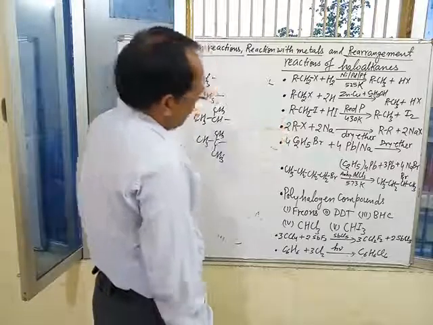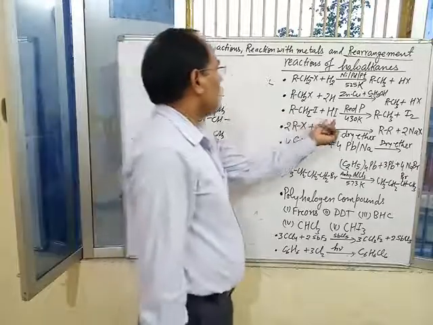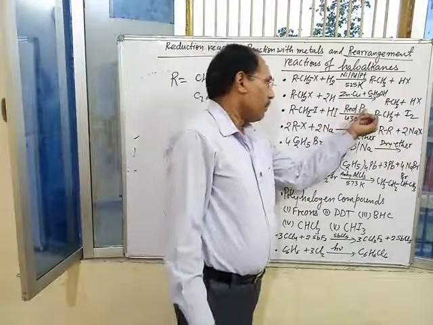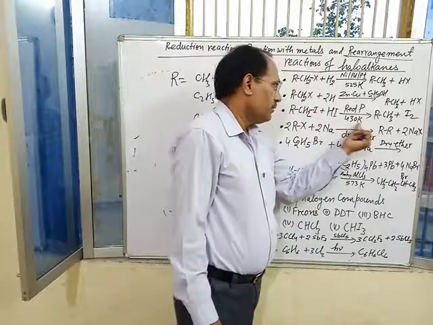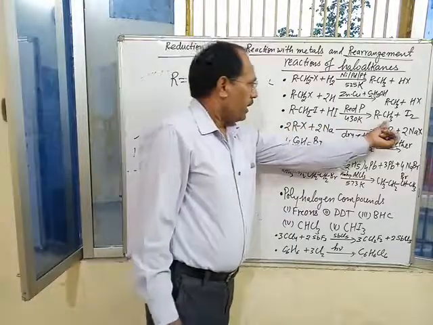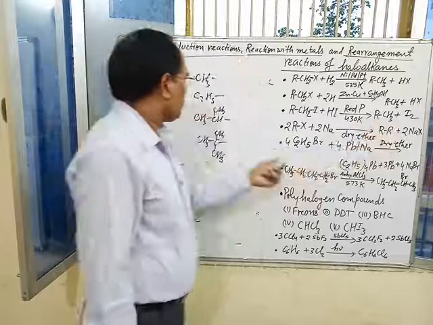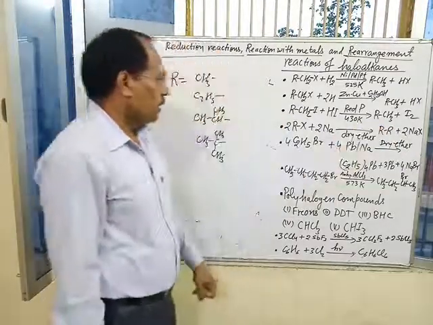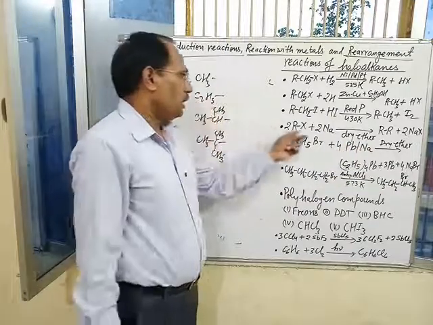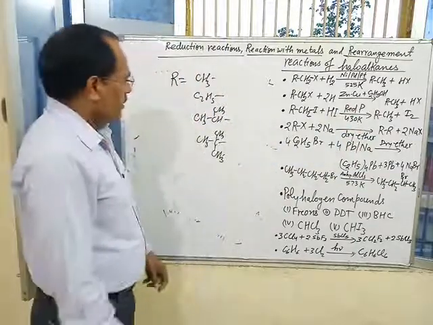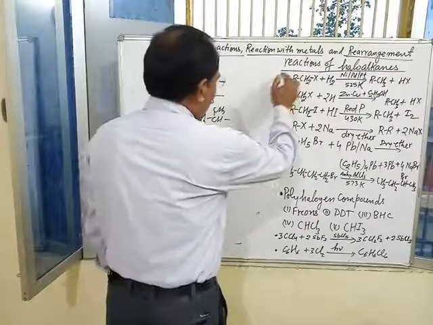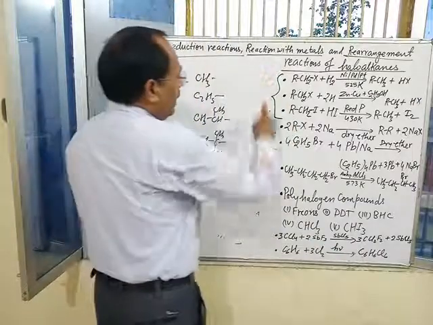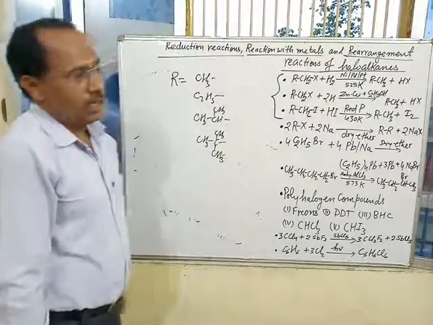When the reaction is carried out with hydroiodic acid, HI, in presence of red phosphorus at 430 Kelvin, we get corresponding alkane. If R equal to CH3, then we get ethane as reduction product. When R equal to C2H5, then propane, and so on. These are the reduction reactions of alkyl halide.